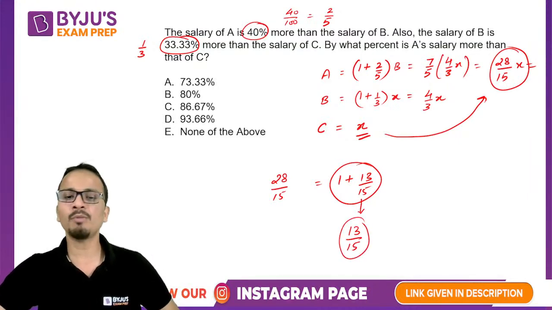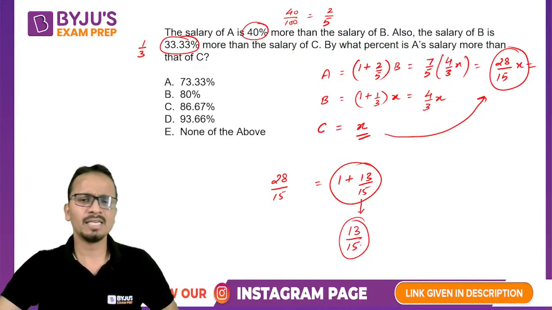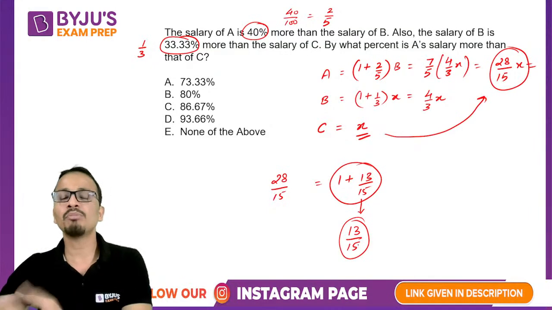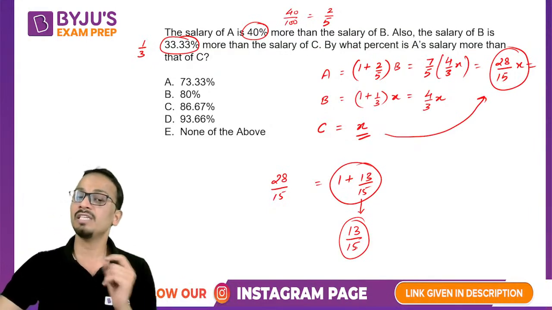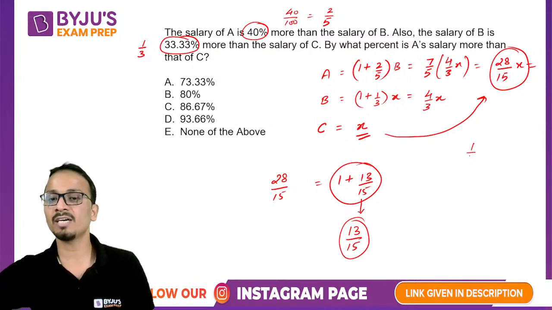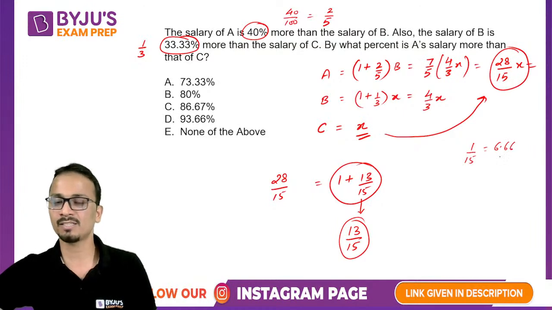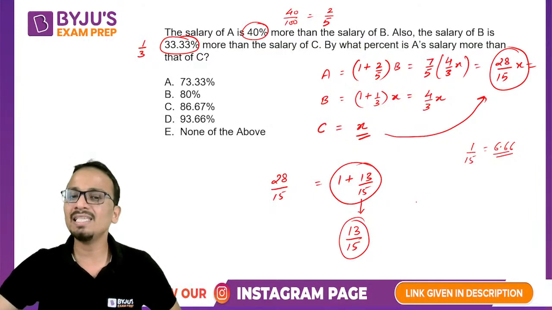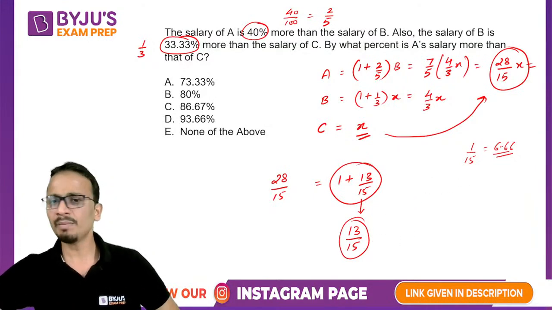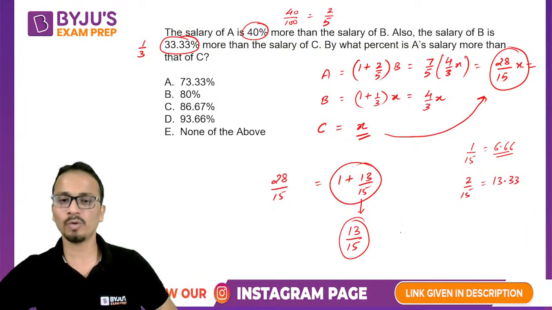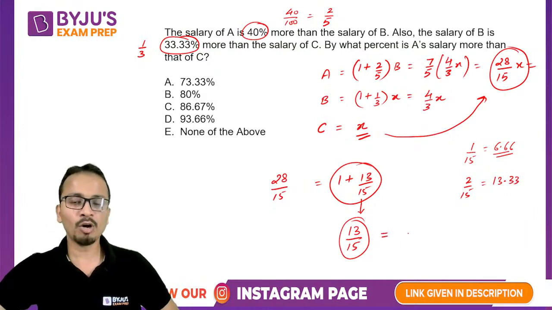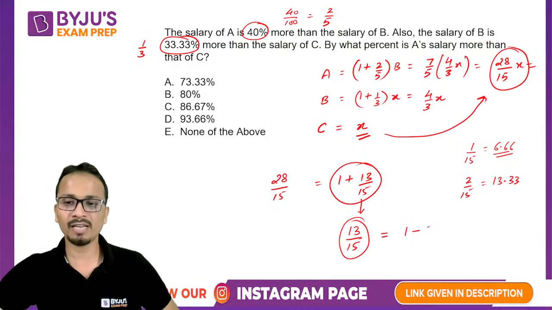Now 13 upon 15 has come, and I have to convert it in terms of percentages. If you remember, how much is 1 by 15? Anyone? 1 by 15 is 6.66. So either multiply this by 13, or I'll give you an easier way. Now 1 by 15 is 6.66, so how much will 2 by 15 be? It will be 13.33.